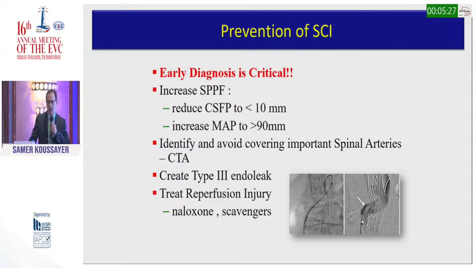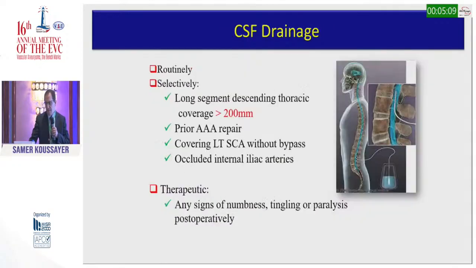What we saw from the last case, we left a type 3 endoleak. So if we do a complicated thoracoabdominal aortic aneurysm, we leave one branch open to keep perfusion to the sac, and we come back later on to close this type 3 endoleak. And lastly, we treat reperfusion injury with naloxone and scavengers.